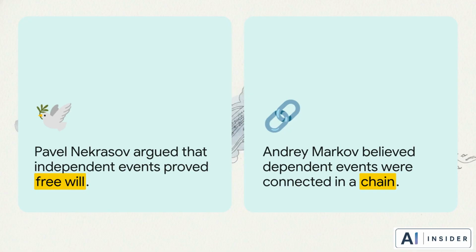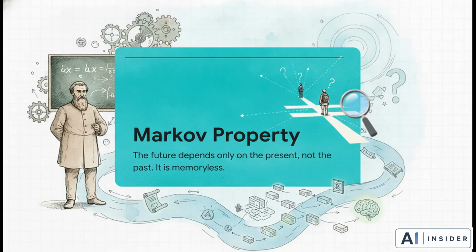He believed that events could absolutely be dependent on each other, connected in a chain, and still result in stable statistical averages. And to prove his rival wrong, Markov formalized what we now call the Markov property. Let this sink in for a second. The future depends only on the present, not on the sequence of events that preceded it. In math, this is known as the memoryless property.